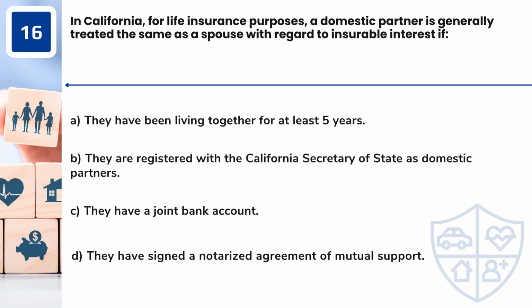Question 16. In California, for life insurance purposes, a domestic partner is generally treated the same as a spouse with regard to insurable interest if A. They have been living together for at least 5 years. B. They are registered with the California Secretary of State as domestic partners. C. They have a joint bank account. D. They have signed a notarized agreement of mutual support.